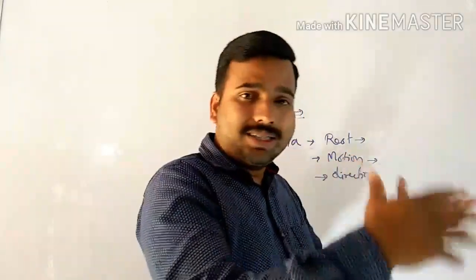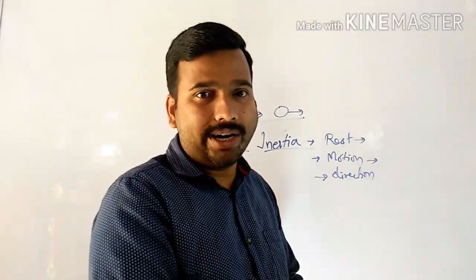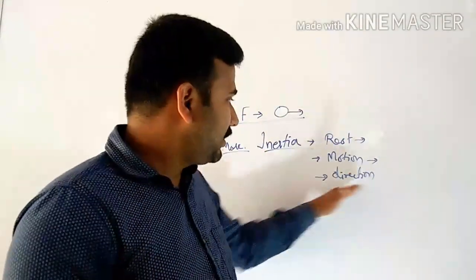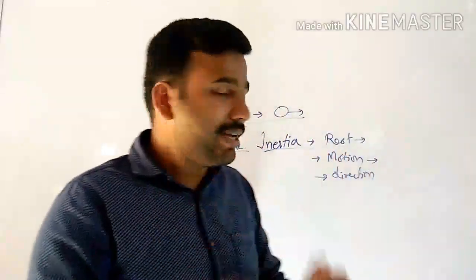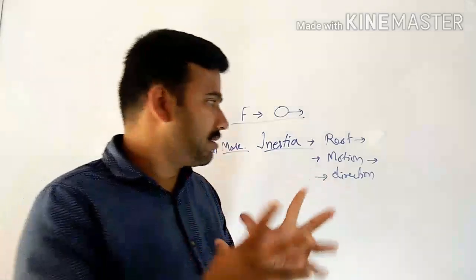And in order to avoid such injuries, airbags and seat belts are provided in the bus. So that is the whole inertia of motion. And the next thing is inertia of direction. What do you mean by inertia of direction? Now we can guess what it is.